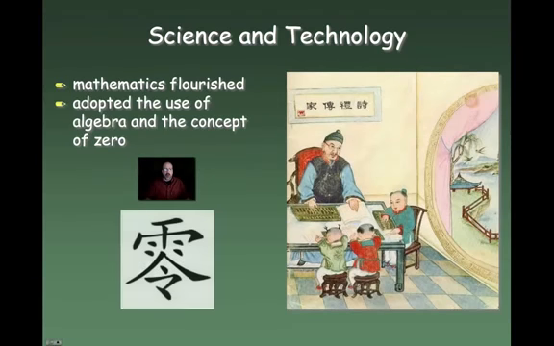They also adopted the use of algebra and the concept of zero. Remember, the concept of zero actually comes from India, and algebra, of course, is an Islamic term. And so these would have been things or ideas that would have come along the Silk Road and would have influenced China.